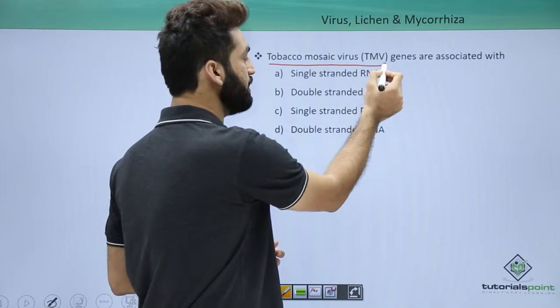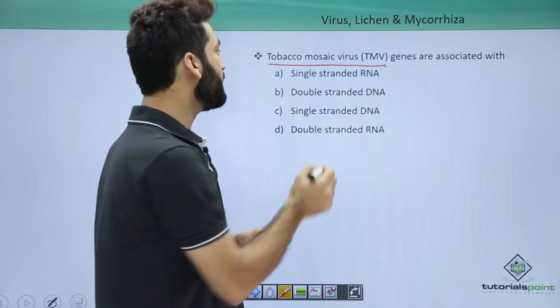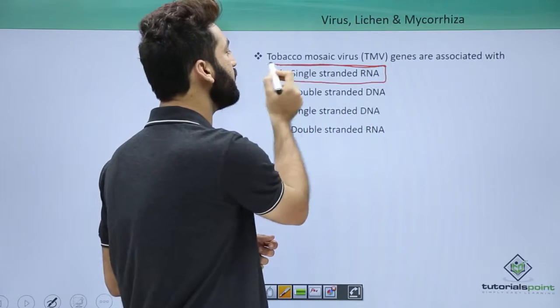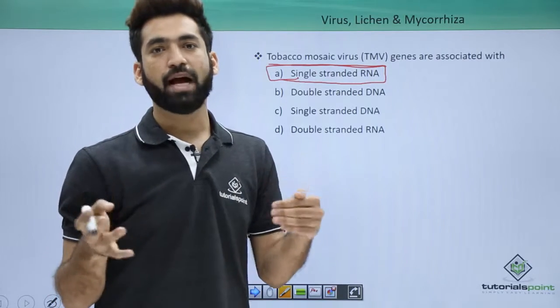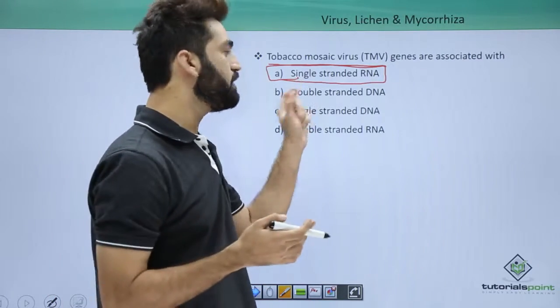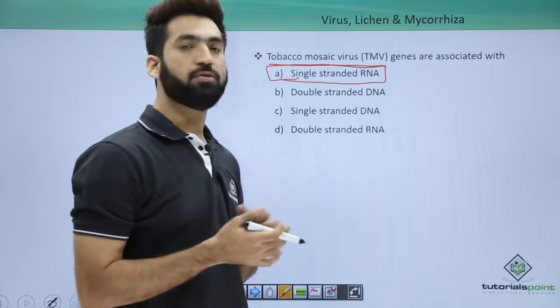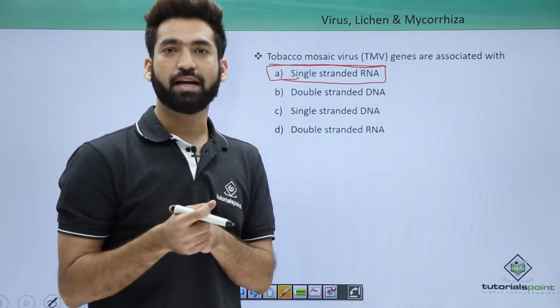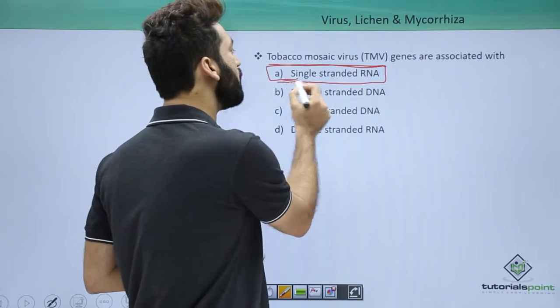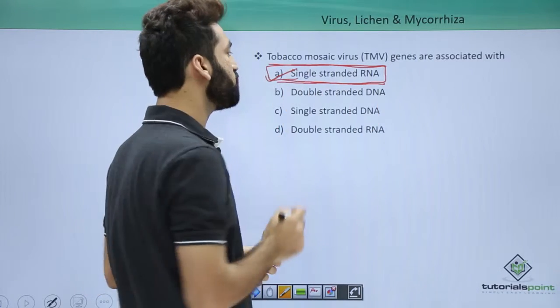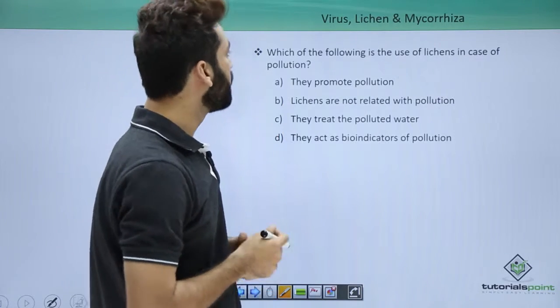Tobacco mosaic virus, very important, is associated with single-stranded RNA. Remember this particular point I've told you, that most plant viruses are single-stranded RNA. And in tobacco mosaic virus, the tobacco leaves get a mosaic pattern, and the causal organism is basically a single-stranded RNA virus.